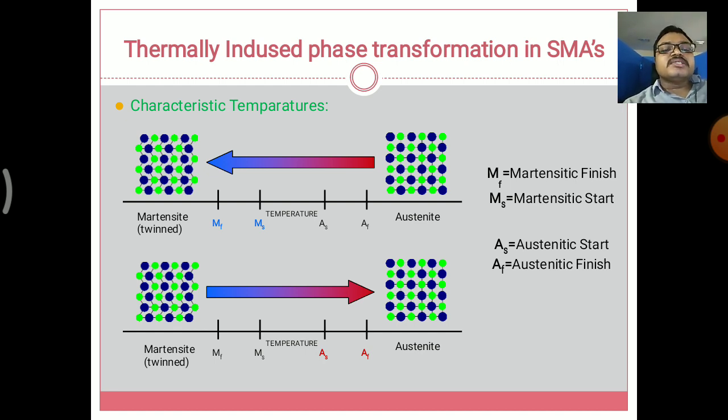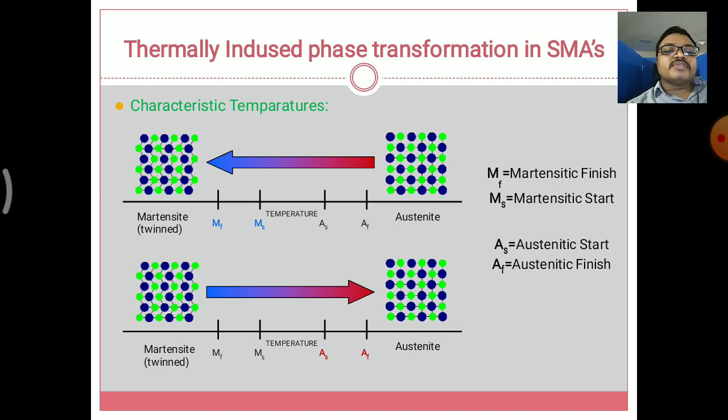Austenite is available in its pure form at a high temperature, around 1100 degrees, and between room temperature and the austenite range we find the martensite transformation. Here we are seeing the characteristic temperatures of these two transformations, the martensitic transformation and the austenitic transformation.